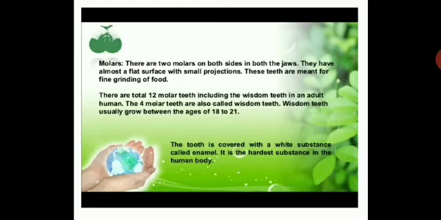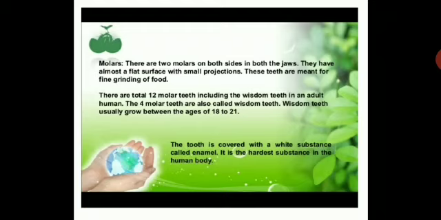Next, you see molars. There are two molars on both the sides in both the jaws. They have almost a flat surface with small projection. These teeth are meant for fine grinding of food. So you need to grind your food properly in your mouth. There are total 12 molar teeth, including the wisdom teeth in an adult human. The four molar teeth are also called wisdom teeth. Wisdom teeth usually grow between the ages of 18 to 21.